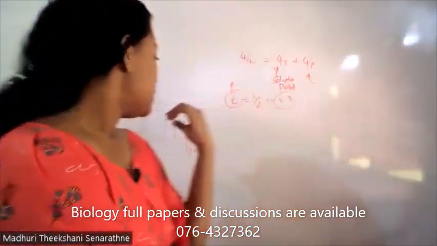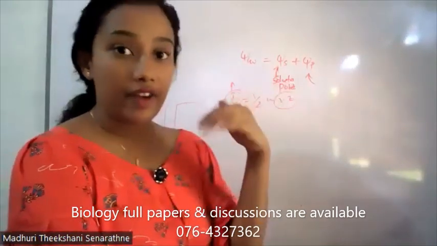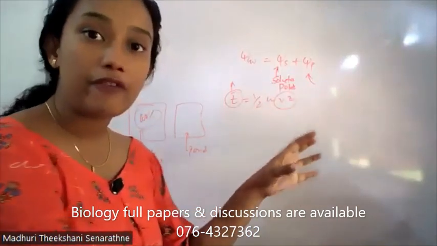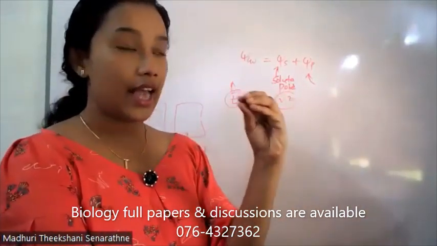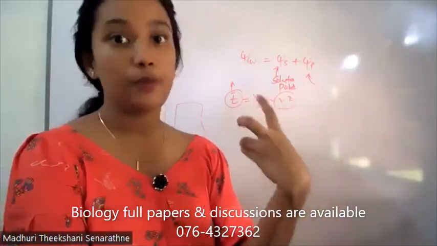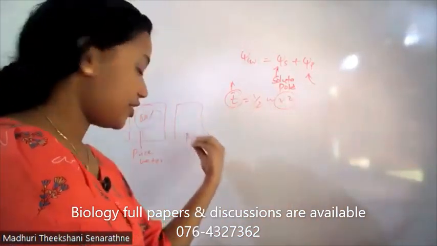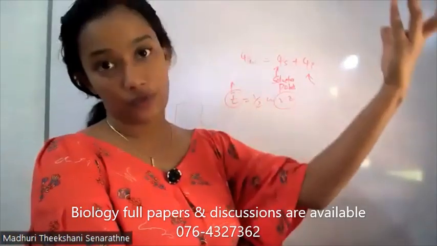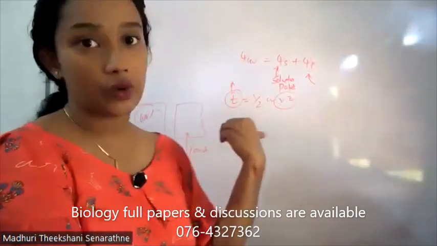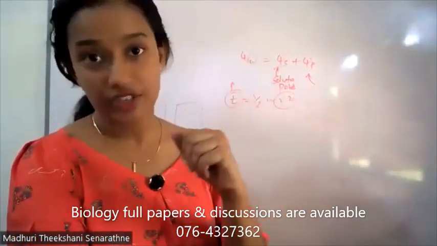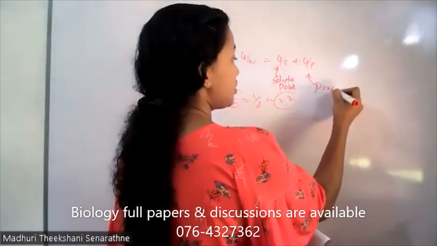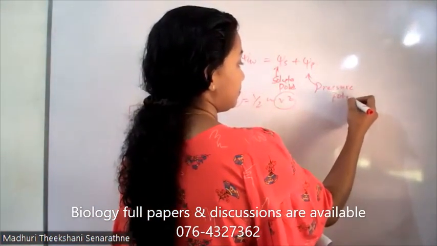if the pressure of these water molecules is greater than the pressure of the atmosphere, we can say these molecules have a plus pressure. Okay, actually it is a potential. We can say plus pressure potential. If their pressure is lower than the atmospheric pressure, we can say these water molecules have negative pressure potential. So this is the pressure potential.